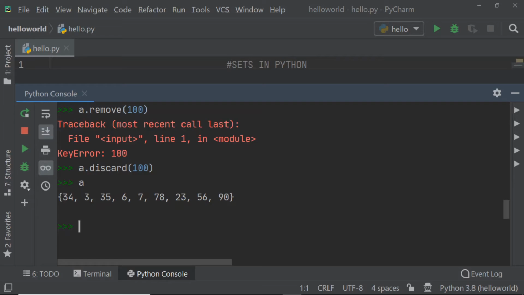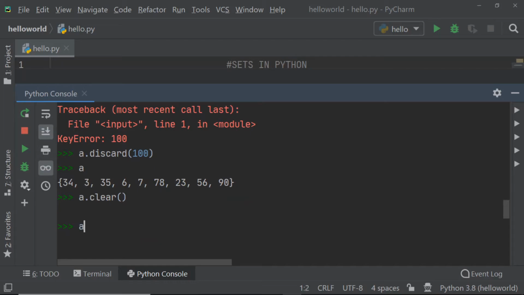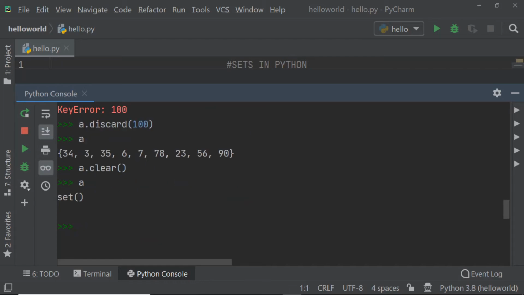So again, it is your choice which method you use, you can use it accordingly. Now it is a tedious task to remove each and every element from my set, since I have multiple elements. So should I use this method again and again? No, I have a method called clear, which clears the entire set. If I try it here and print A, I am getting A as a set, but I don't have any element in it right now. So by using the clear method, we can directly clear our set.